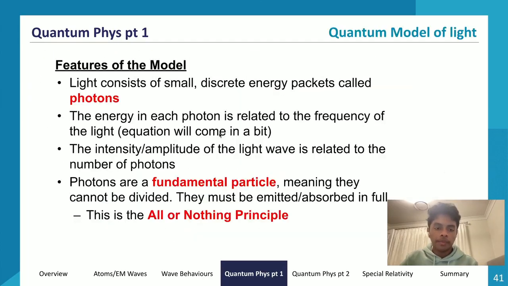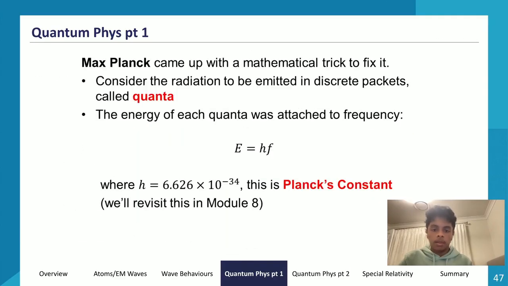Now if we go to the photon model of light, the energy in each photon is related to the frequency of light. If we're trying to find the energy in a photon of light with, let's say, a frequency of 300 hertz, a photon, which is a quantum of energy, would carry 300 hertz times Planck's constant, which is 6.626 times 10 to the power of negative 34.